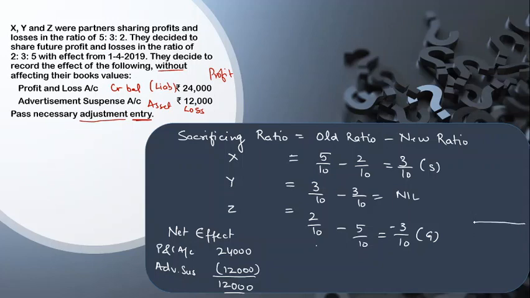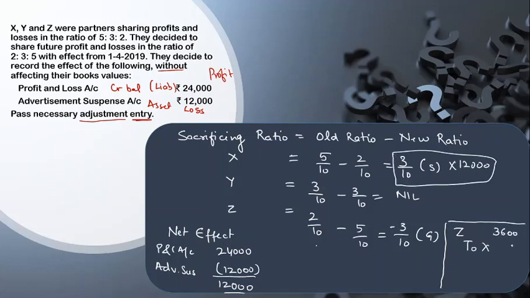Okay, so I'm going to pass my journal entry here, and what journal entry I'll be passing? Z debit to X. Okay, now 12,000 is the amount, so how I'm going to calculate is this way. So 12,000 multiplied by 3 by 10, which gives me 3,600.